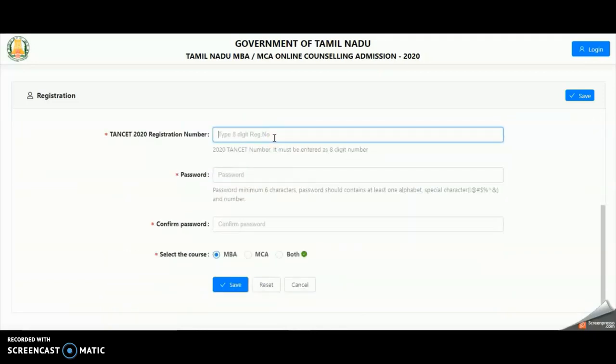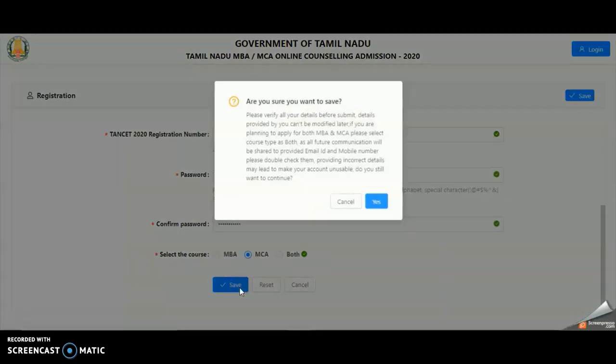Enter your TANSET 2020 registration number. Enter a minimum of 6-character password. Your password should contain at least one alphabet, special character and number. Retype the password to confirm the same. Select a course and click Save.